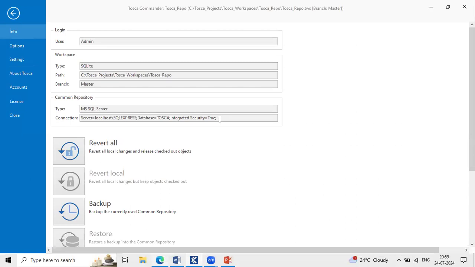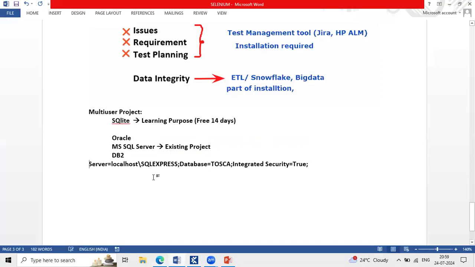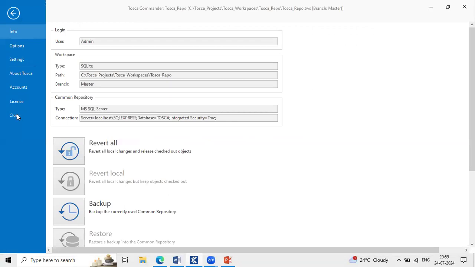Are you able to see the connection string here? Yes, MS SQL Server. I'm just copying it and I'll paste it here. Then I'll close this project. Close, and create a new workspace here.